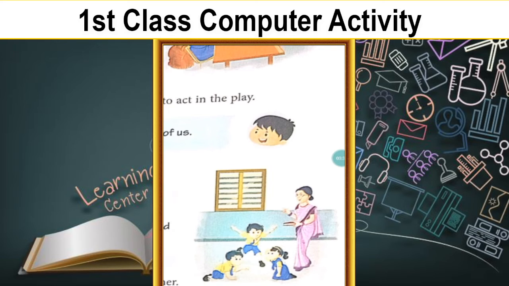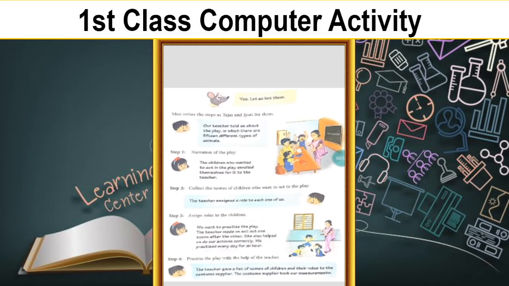The teacher came and is checking whether it is right or wrong. After checking, she is giving more instructions: you have to do like that. Next, step 4: practice the play with the help of the teacher.